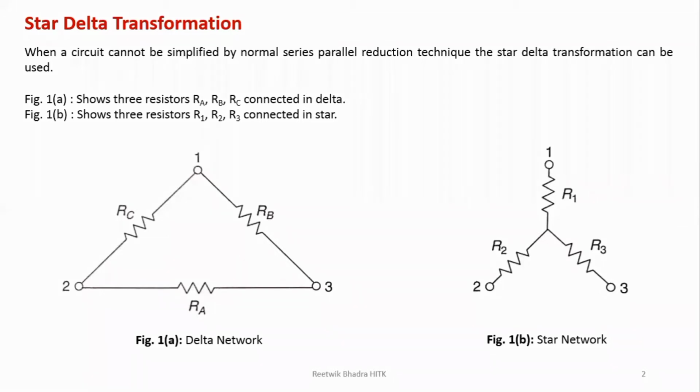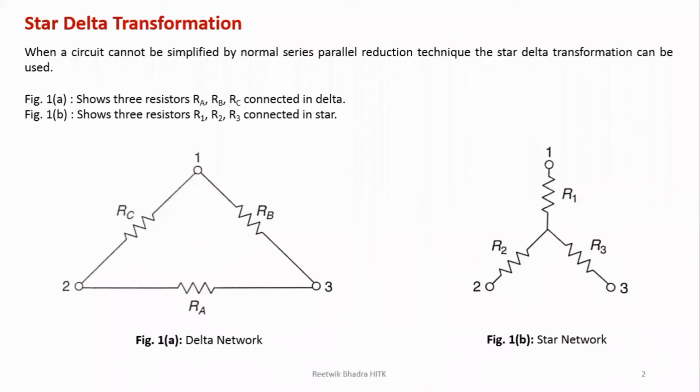So let's start with star delta transformation. Now what happens sometimes in a network, generally when you are not applying your loop and mesh analysis and you try to solve a network by the series parallel method. I draw a few resistances and you say that R1 is in series with R2, then you say R2 is in series with R3 or in parallel with R3. Like that you can solve any network by the series parallel method also, you know that.